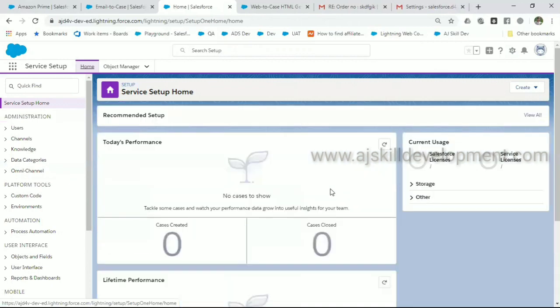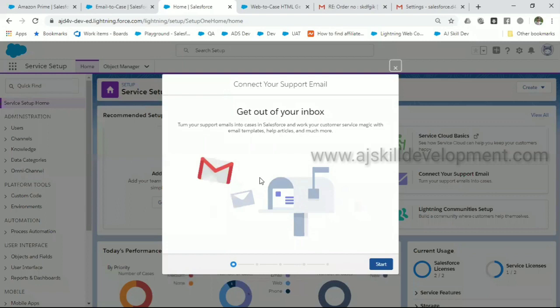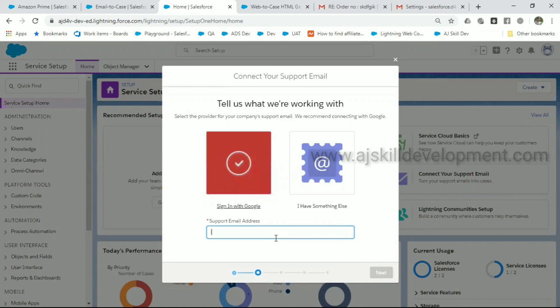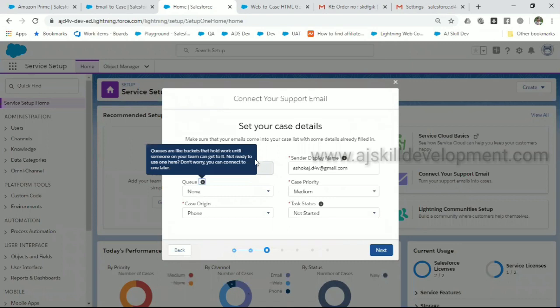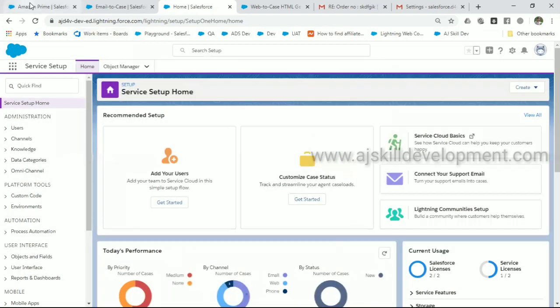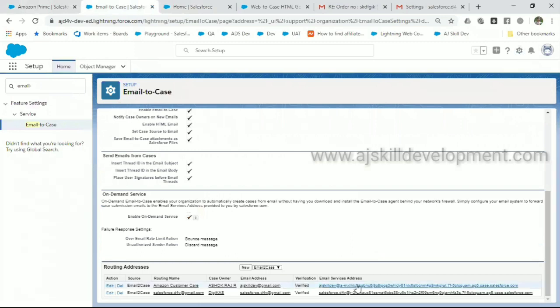It's getting loaded. See, connect your support email. Just go here, select Start, select the Gmail option, enter your email address, and just simply follow the steps. Here itself, you can configure the form and all. Then connect with your Gmail. Just follow the steps and it will get connected. Once it gets connected, if you go to this page, you will see it is verified.